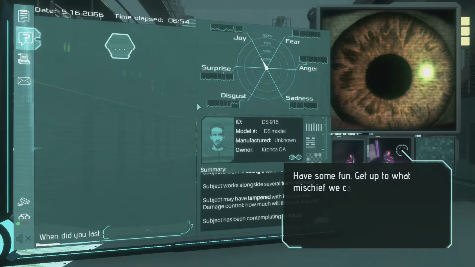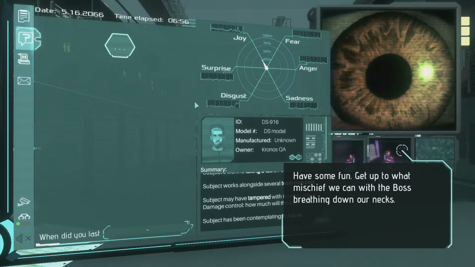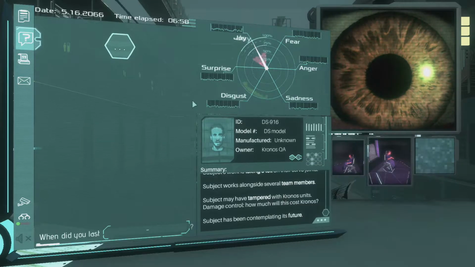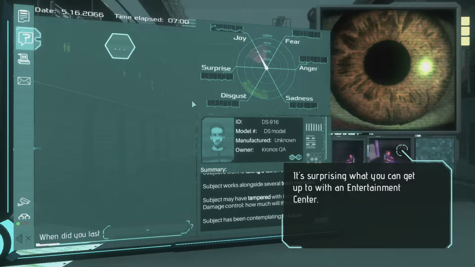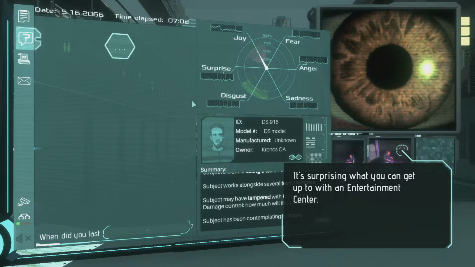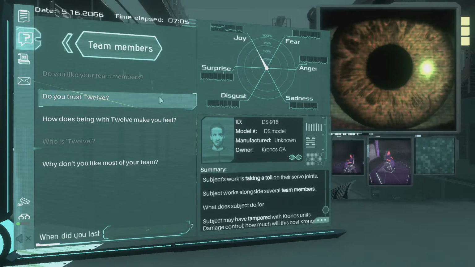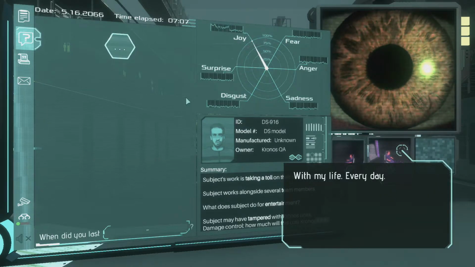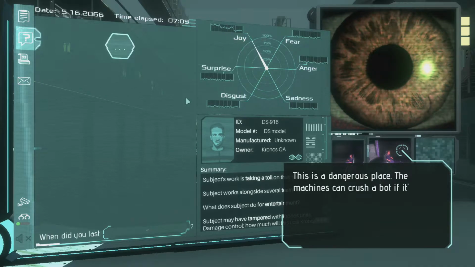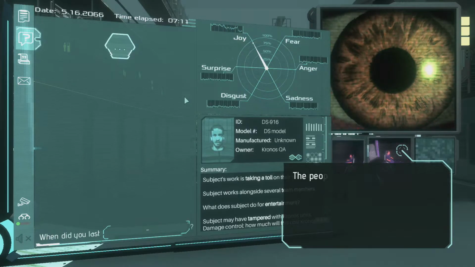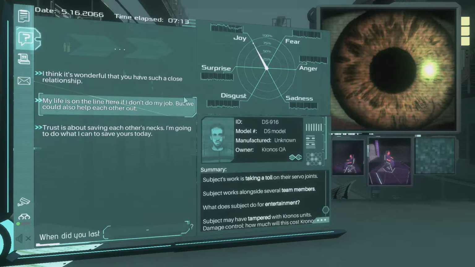What do you do together? Have some fun, get up to what mischief we can with the boss breathing down our necks. It's surprising what you can get up to with an entertainment center. Do you trust 12? With my life, every day. This is a dangerous place. The machines can crush a bot if it's not careful. The people are worse.